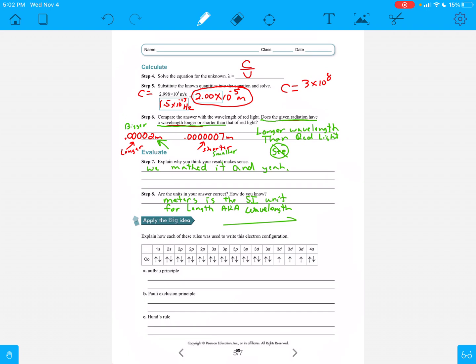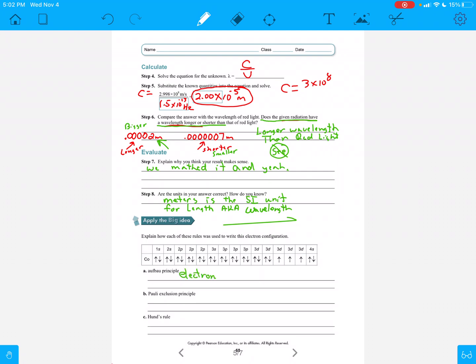Aufbau principle. The things down here below are just going to be reviewing some of this stuff, and I'm going to finish this up, and then I'm going to let you guys do the self-check activity on the last 2 pages, okay? So down here, applying for the big idea. Aufbau principle is what?